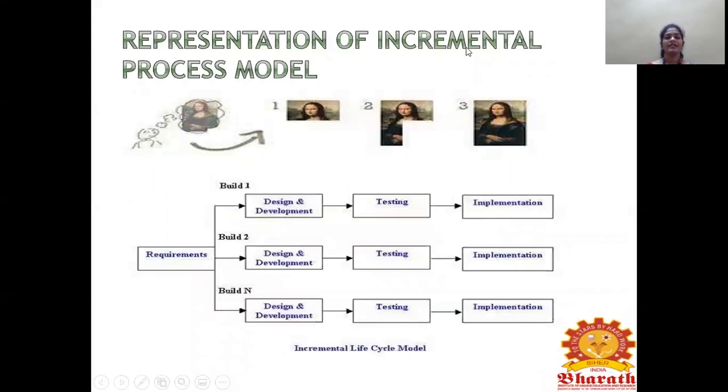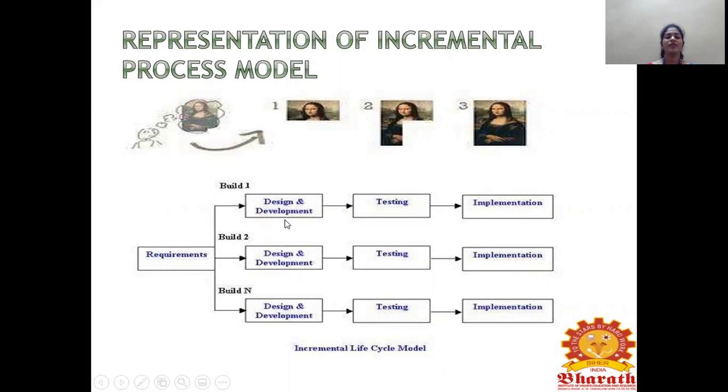This is the representation of the incremental process model. Suppose we need to design this image. Okay, so step by step, it will create a design. First, we need to get the requirement from the customer. Then subsequently, we need to build n number of modules.